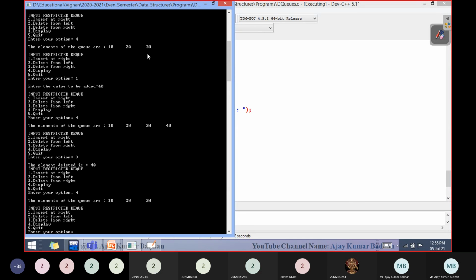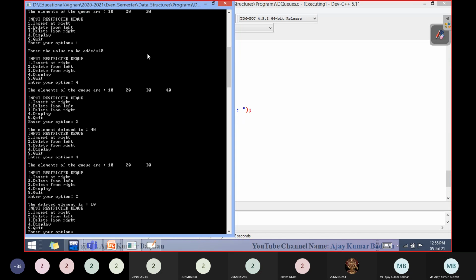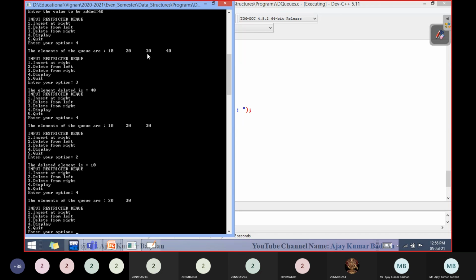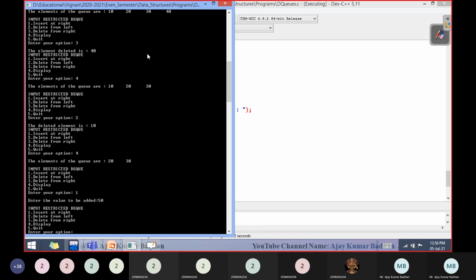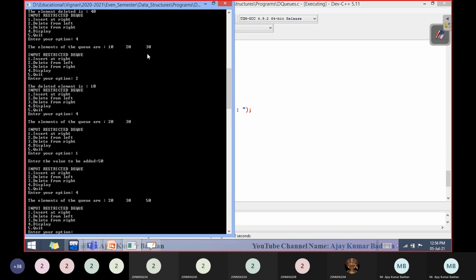Now I want to delete the element from the left. That is option number 2. So definitely when I display it, I'm going to get 20 and 30. Now if you want to insert an element, I can insert it onto the right-hand side, which means after 30 the element will be inserted. Let me insert 50. See, it is 20, 30 and 50. This is exactly how this particular thing works.